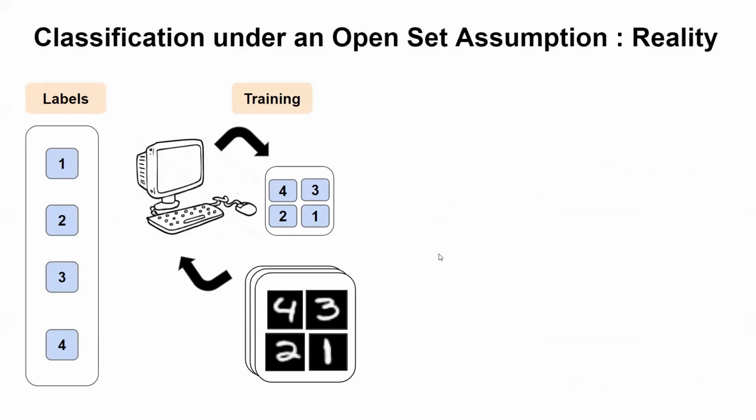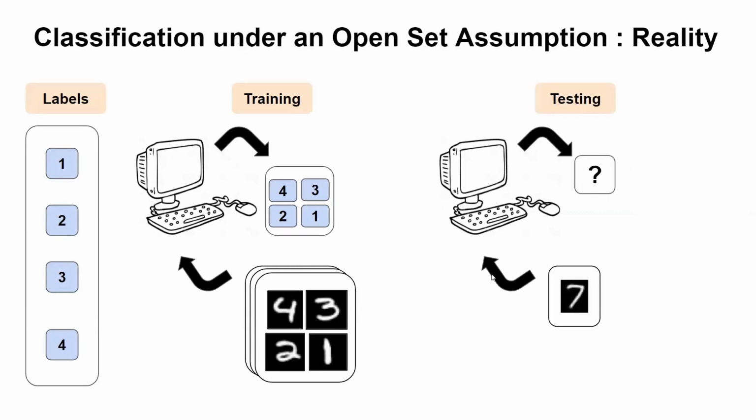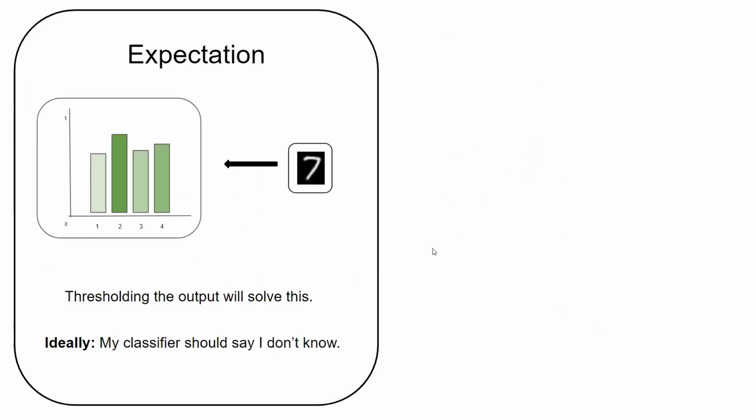In reality, our domain is actually an open set. So what can happen is you can get a data point that does not belong to any of the classes that you have chosen before. So what to expect in that case?